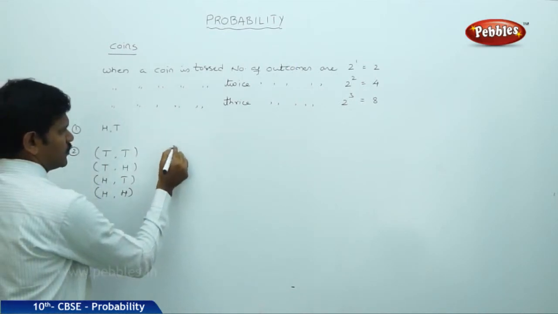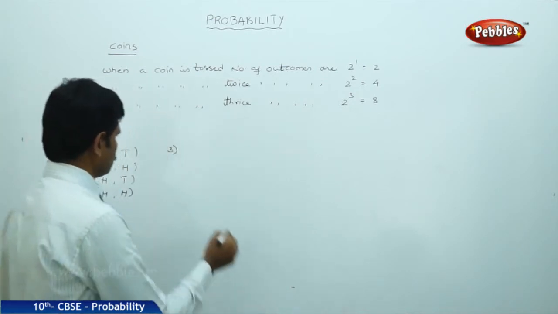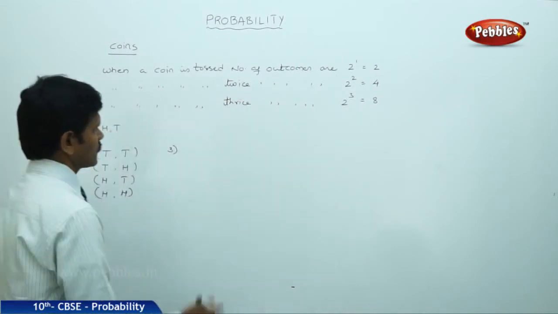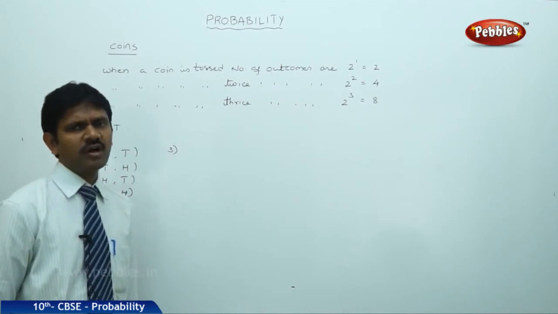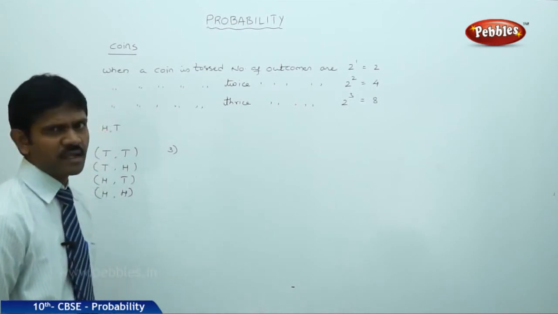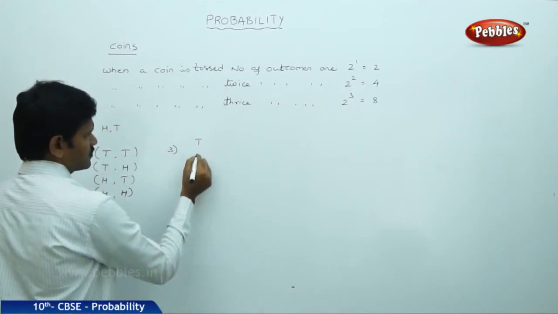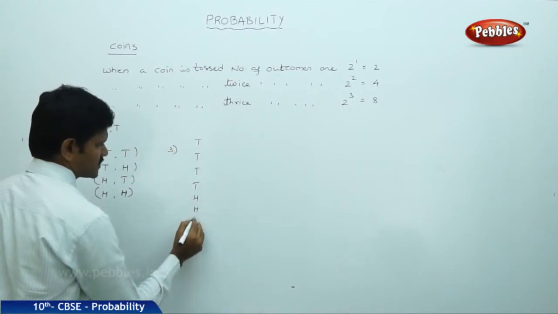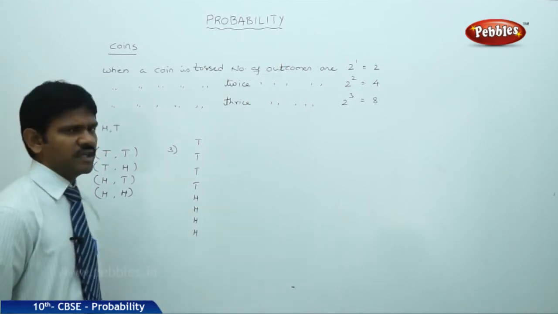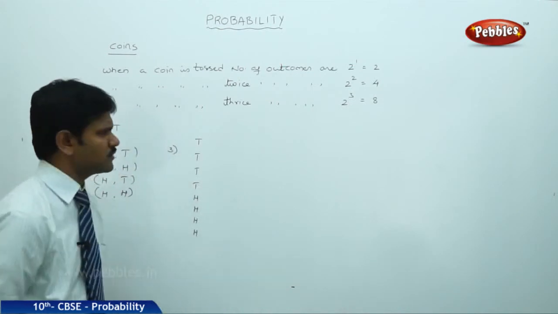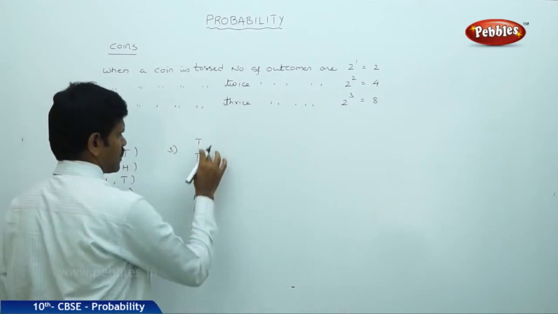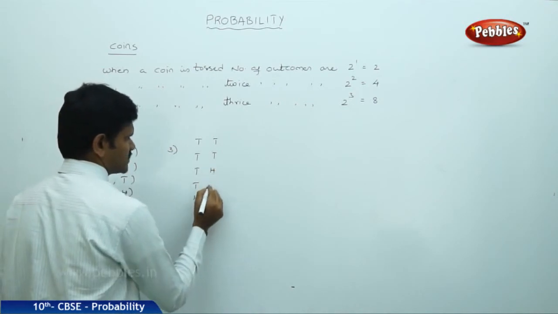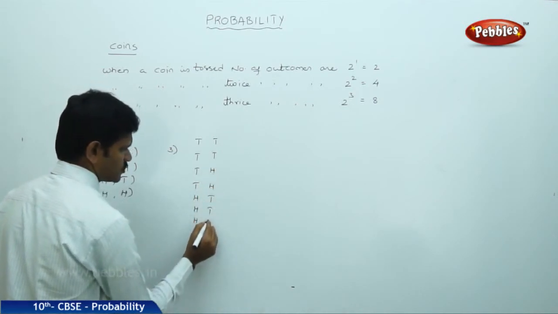Coming to case 3: when three coins are tossed, or a coin is tossed 3 times, the number of outcomes is 8. Write tail 4 times, followed by head 4 times. Then half of 4 is 2, so 2 tails, 2 heads, 2 tails, 2 heads.